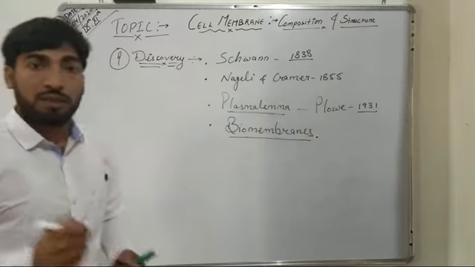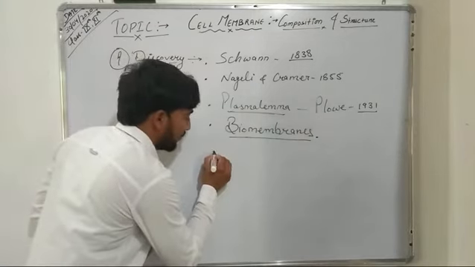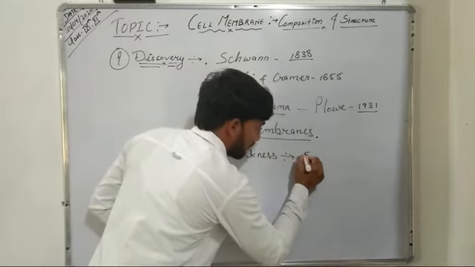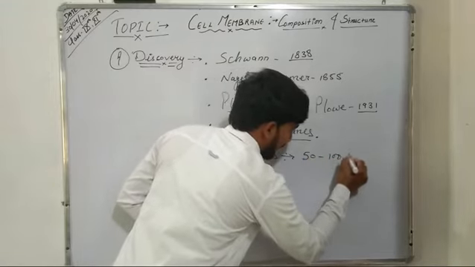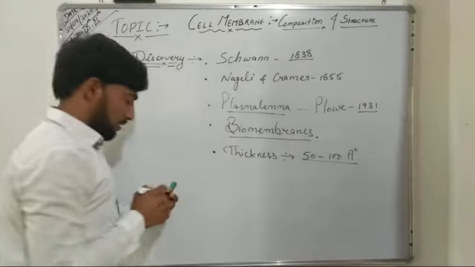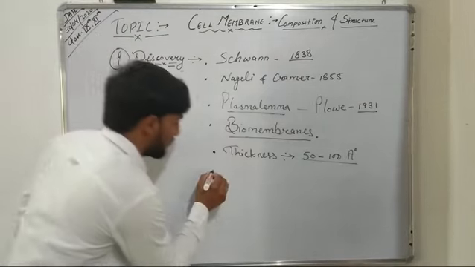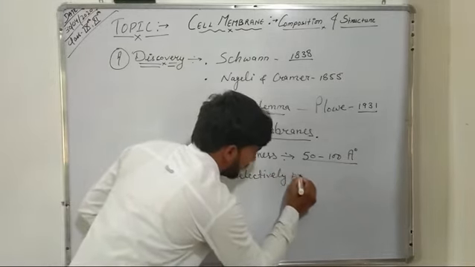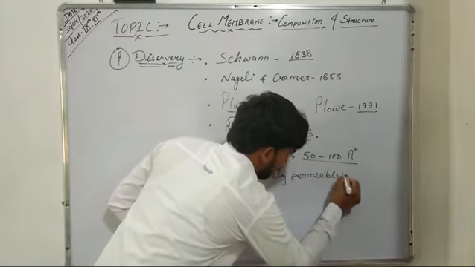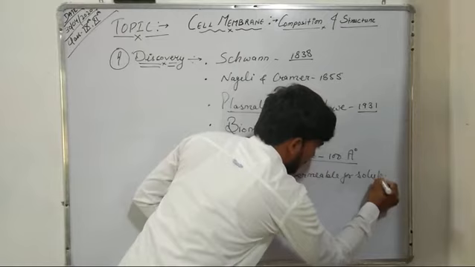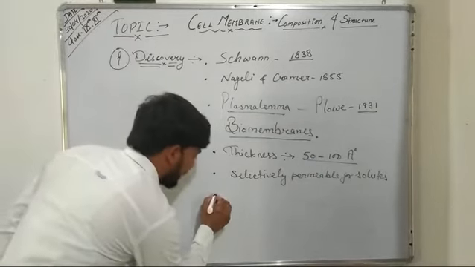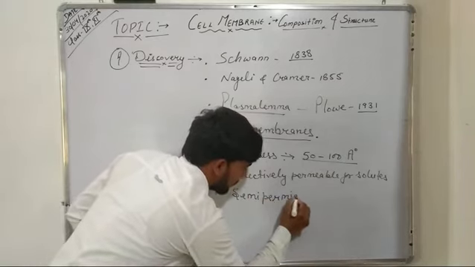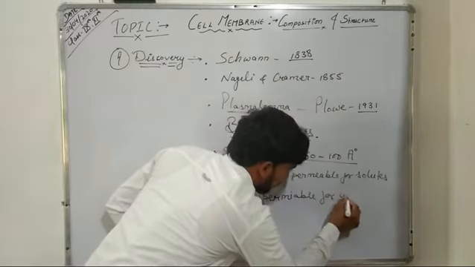Now further, the thickness of this cell membrane varies from 50 to 100 angstrom, and this cell membrane is usually selectively permeable for solutes, and it is semi-permeable for water.